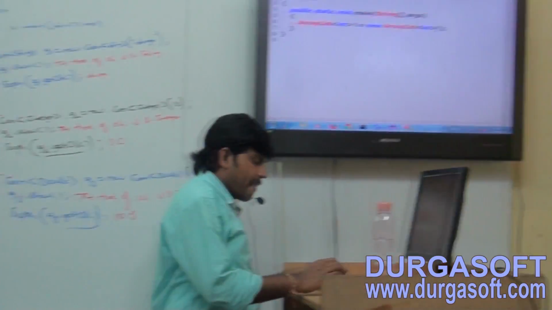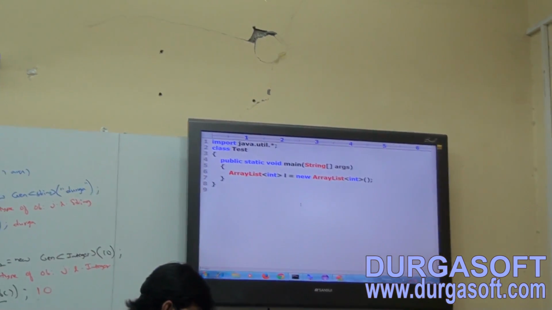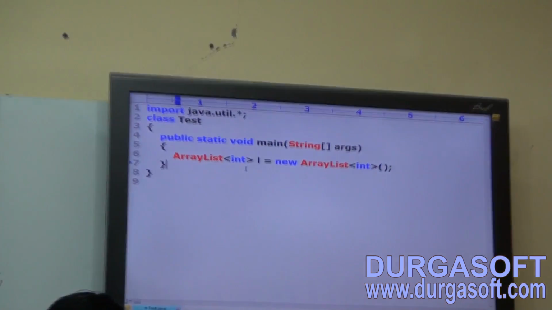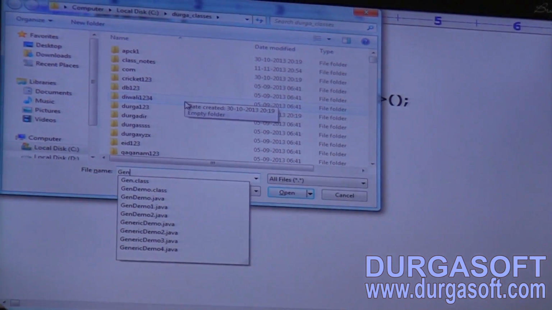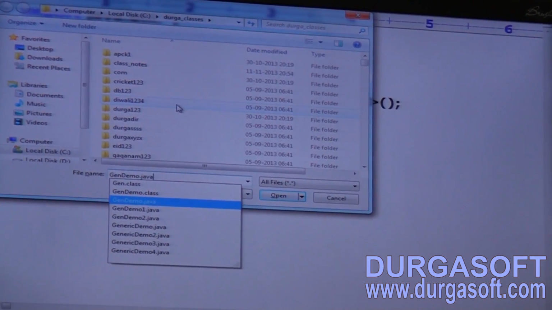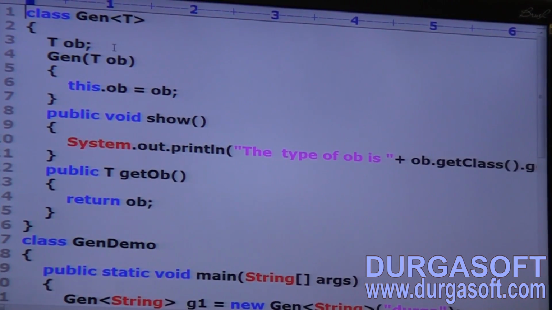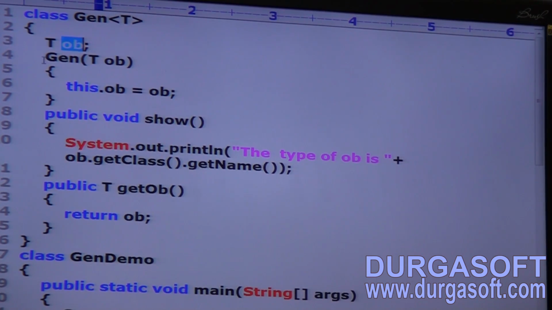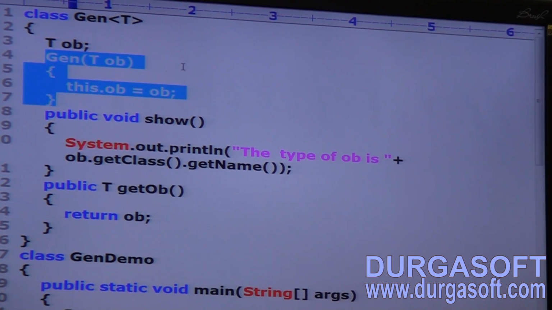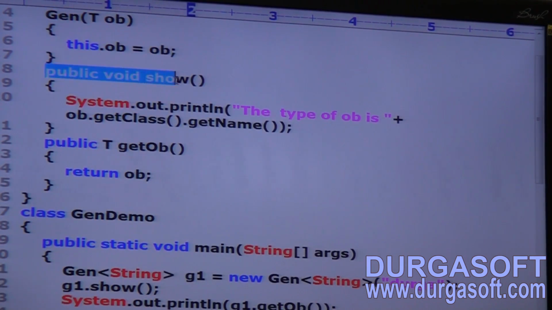Here see, I am just taking GenDemo.java. This example is already there. Observe class Gen<T>, OB of what type? T type. T is what type? Any type based on our runtime requirement, right? Constructor. Okay. Next, a public void show method.